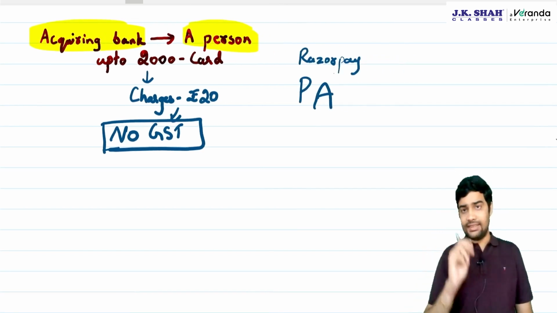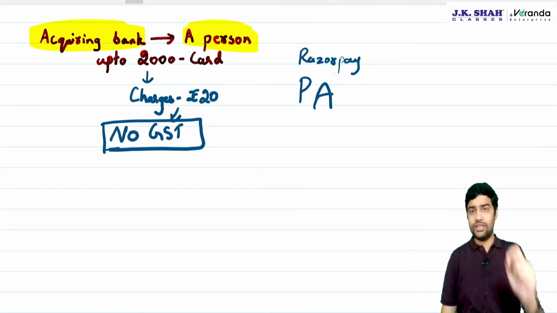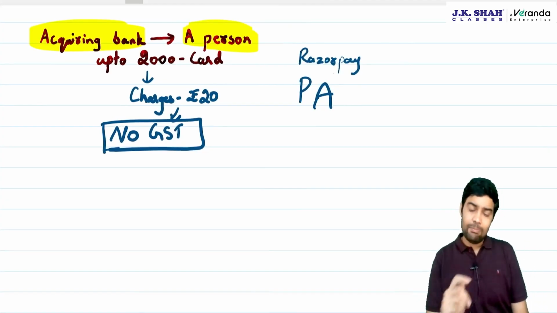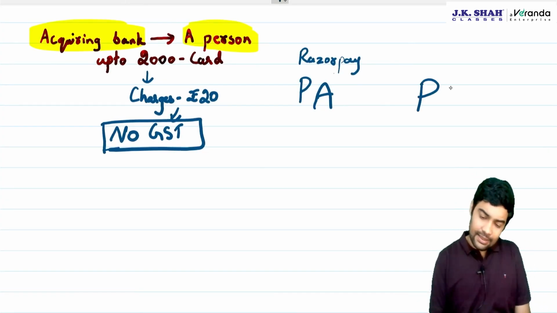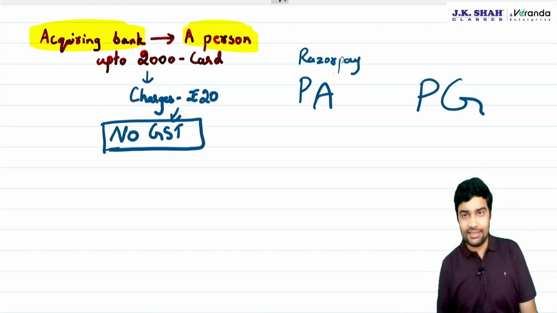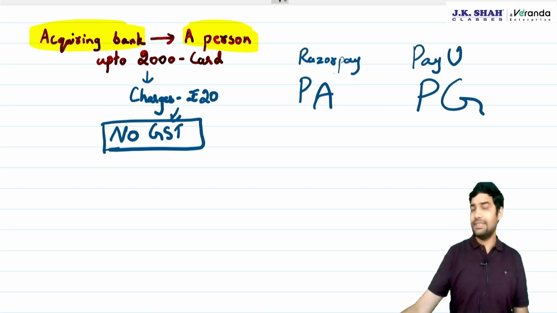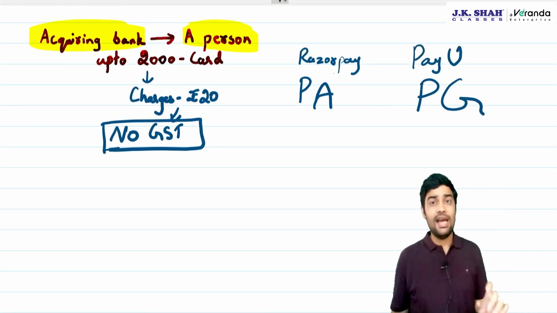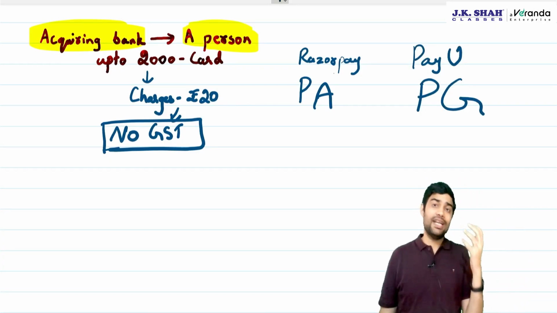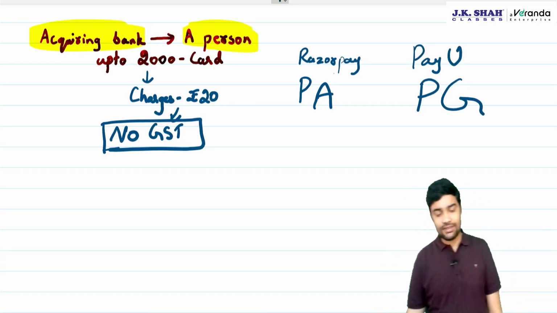See, there are two licenses which a technology company can take: payment aggregator license, payment gateway license. You've heard of PayU? PayU is a payment gateway. Razorpay is a payment aggregator. What's the difference?